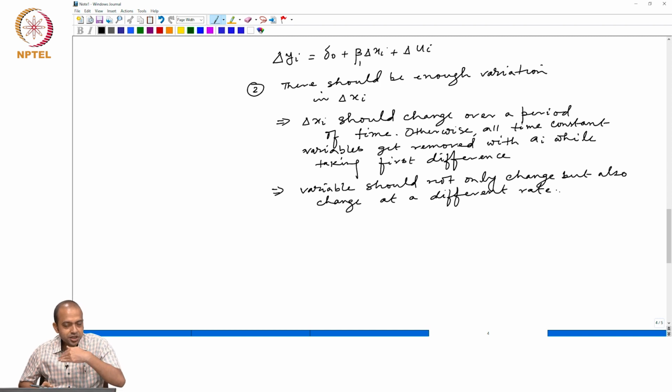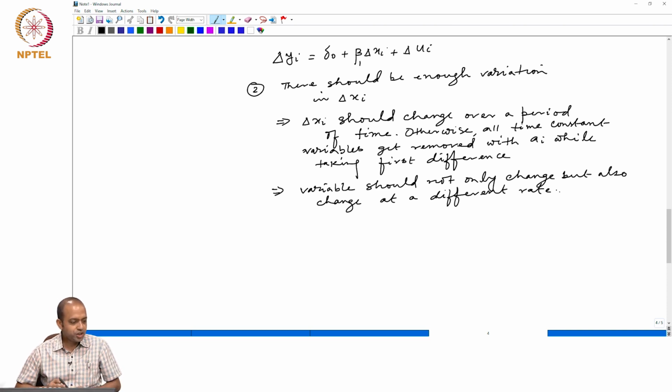If the variables are changing at the same rate, they will also get eliminated along with a_i, because when I take the first difference between the second period and the first period, they will get eliminated.